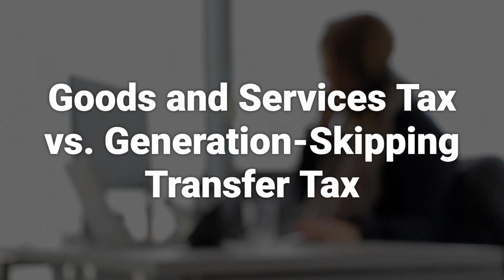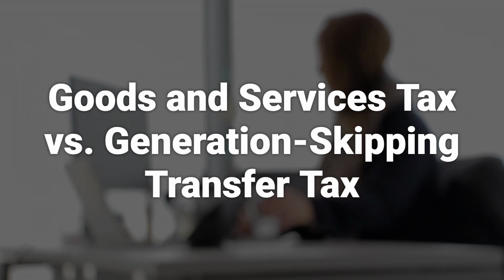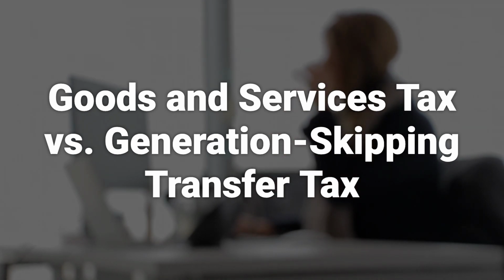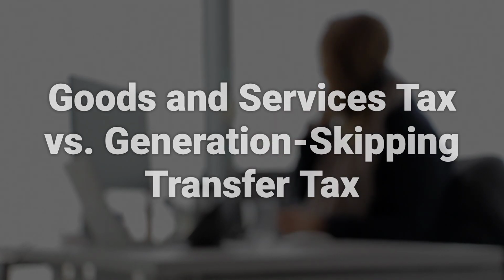The Goods and Services Tax is a VAT added to the purchase of goods or services, and it should not be confused with the Generation Skipping Transfer Tax, GST, which is a federal tax on inheritance transfer to a beneficiary who is at least 37.5 years younger than the donor.